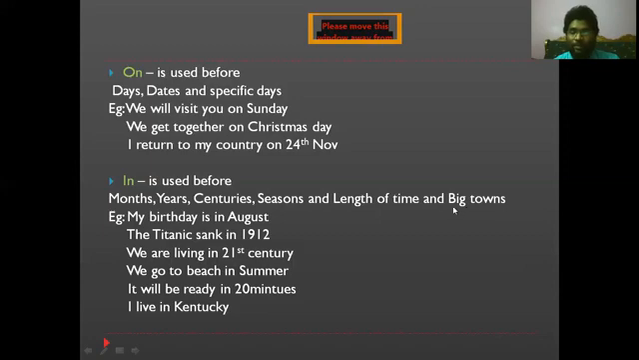And before big towns. I live in Kentucky. Kentucky is one of the states in the United States. There I actually live. It is a big area. That's the reason I used "in" before that. So this is how we actually use the preposition "in".